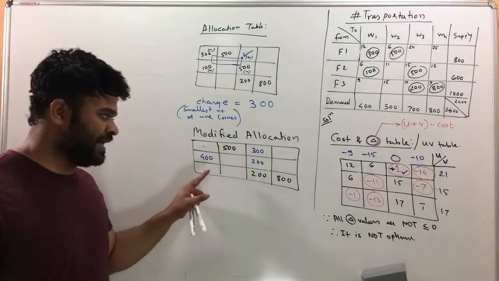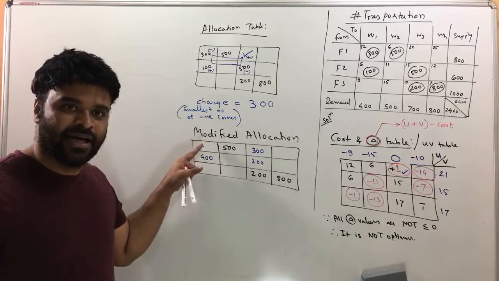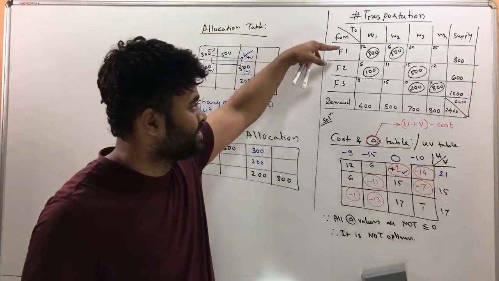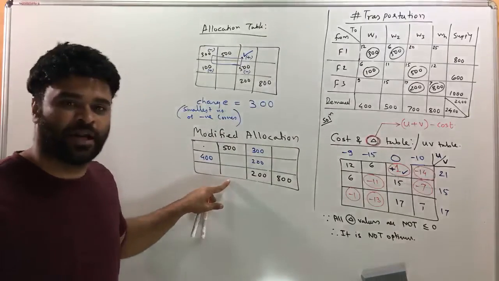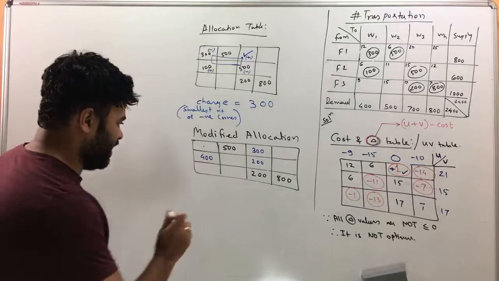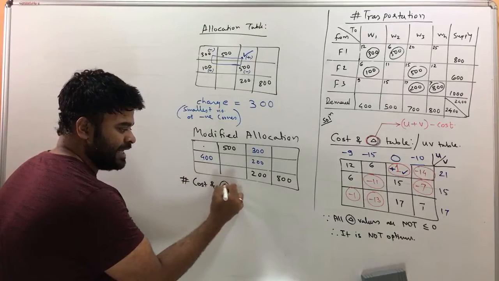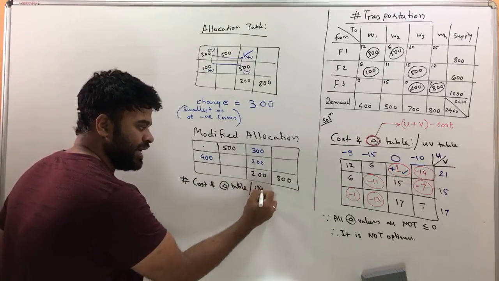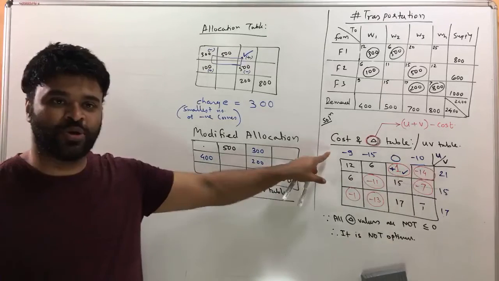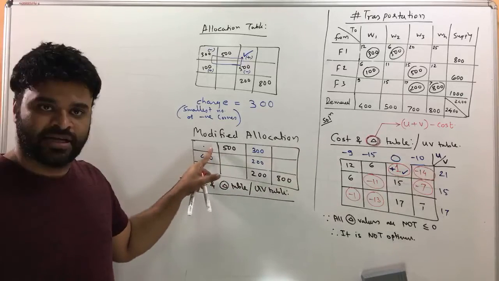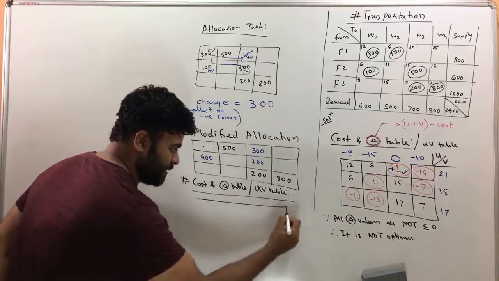Now, after you modify the allocation, the next thing you will do is check again, like we checked the original question with the cost and delta table. Now you will draw the cost and delta table for the modified allocation. Now just pay attention, okay? Next is going to be the cost and delta table, which is also called the UV table. I'm just going to do the same procedure once again over here. But now the cost and delta table is for these allocations. So now let me draw the table here.